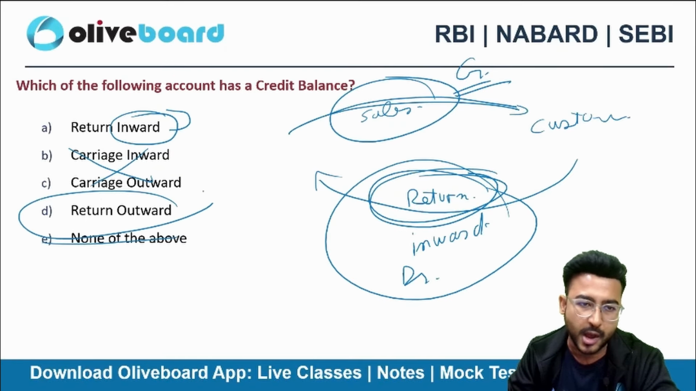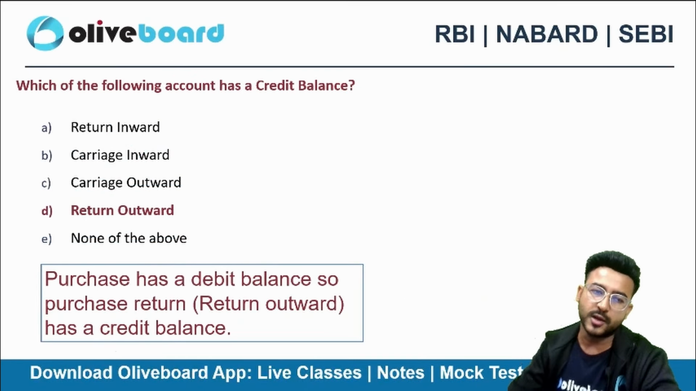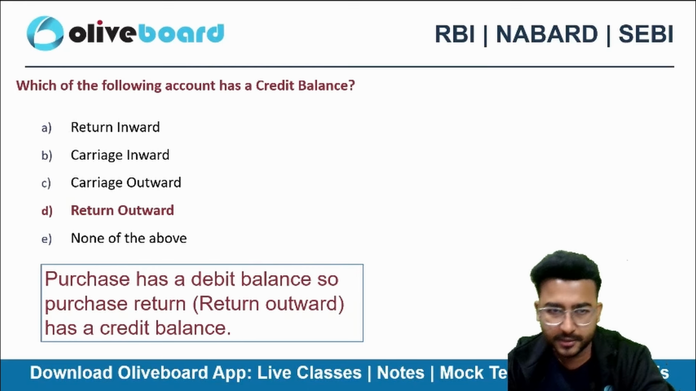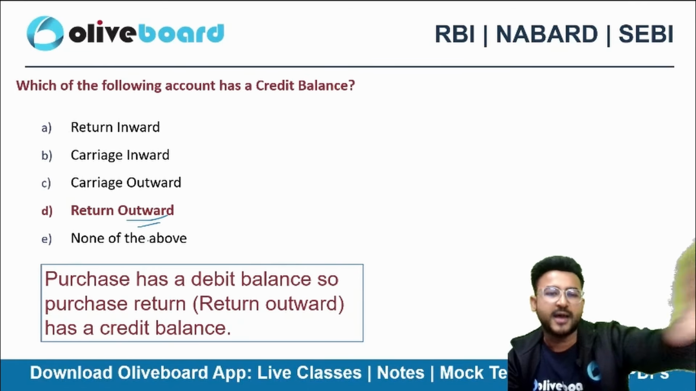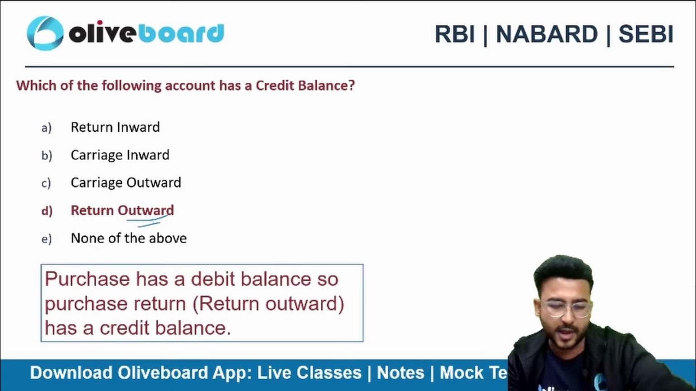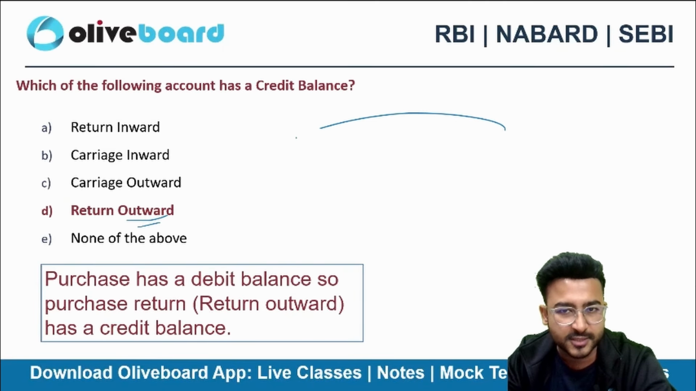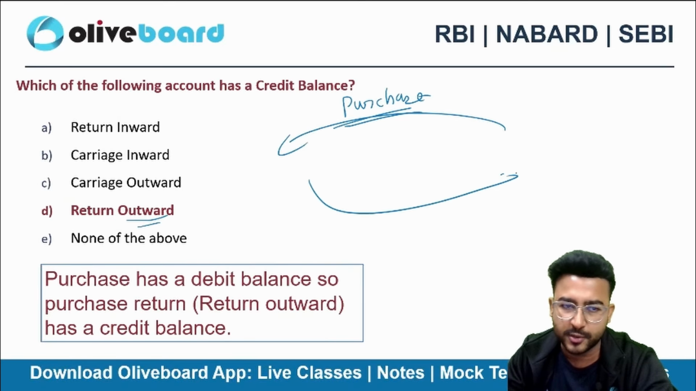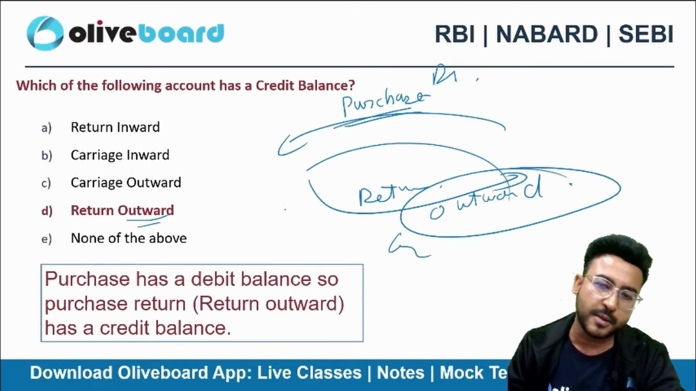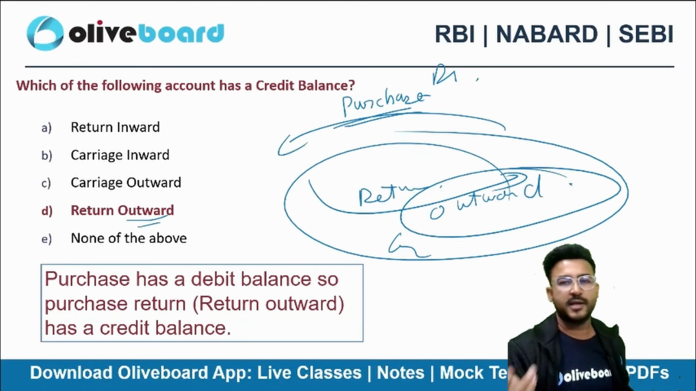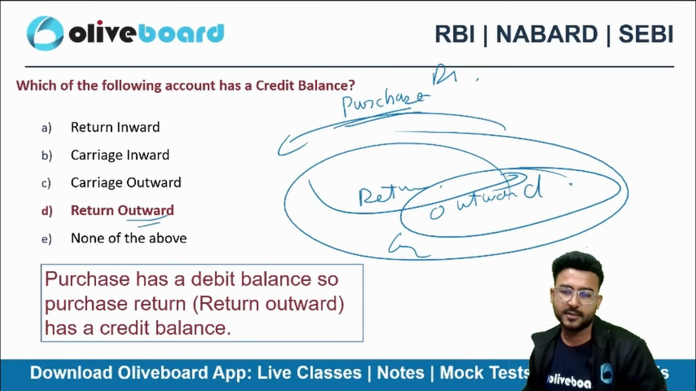बचा क्या? Return outward, जिसका credit balance होगा. Right? Sir, what do you mean by return outward? अरे return बाहर जाएगा. बाहर जा रहा है, return कर रहे हैं outward. उससे पहले अंदर तो आना चाहिए ना. So you must have purchased something. You didn't like the product. So what you are doing is you are returning that product. So that is returning outward. So परचेज का बैलेंस डेबिट होता है, तो रिटर्न करोगे तो उसका बैलेंस क्या हो जाएगा? रिटर्न आउटवर्ड का क्रेडिट बैलेंस हो जाएगा. That's why D is the correct choice.